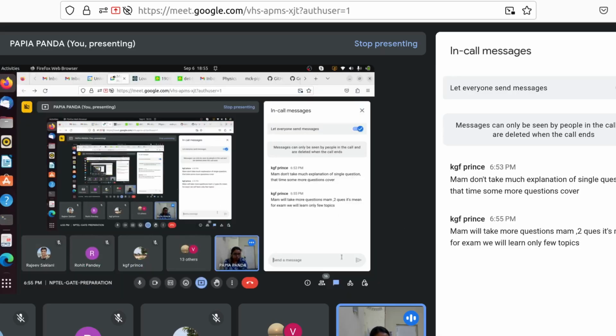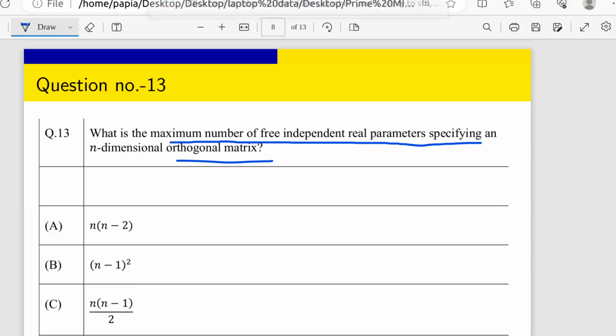Ma'am, we'll take more questions. Will learn only few topics. Yeah, that is the thing. So basically what the NPTEL coordinator told us is that whatever you are going to understand, you have to understand very clearly, so there will be no problem on that. But obviously 2 questions per week is a very small number, that I understand.